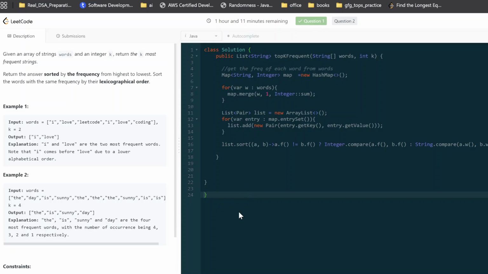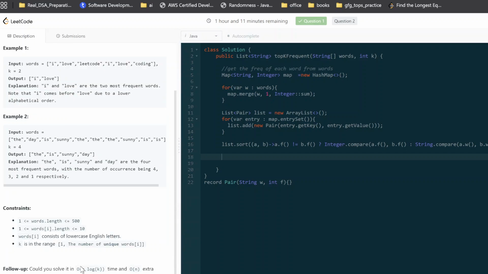So I can make an inline wrapper. Maybe I can create my record here, right? Okay, we have some mistakes, I think. Yeah, now it's fine. And this is our method. This is our class, and I don't need this one. Okay. Now let's get the first k items. So I hope k will always be less than or equal to the unique words length.